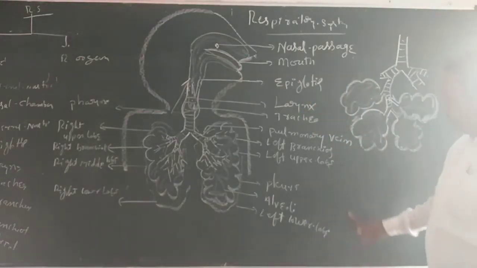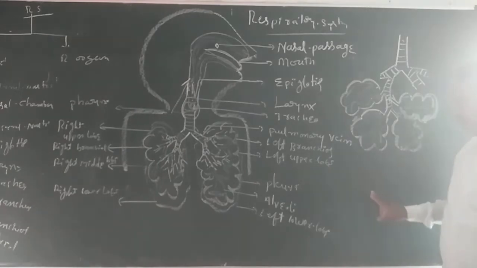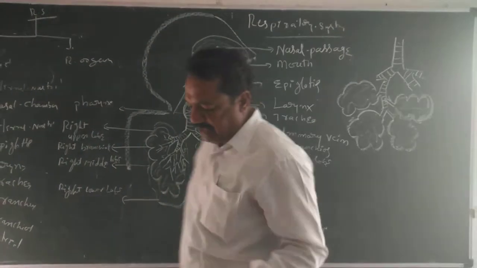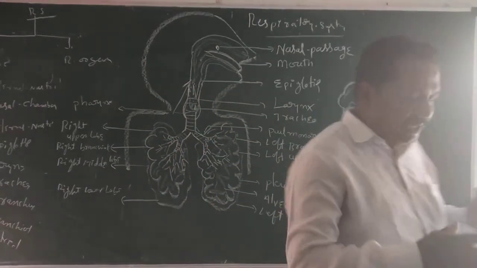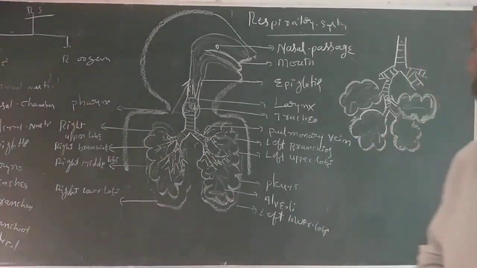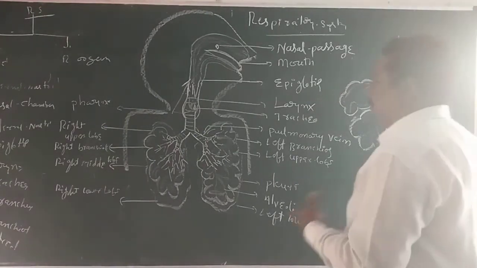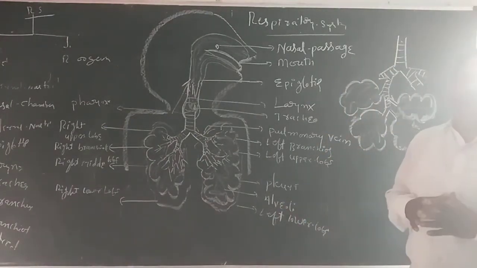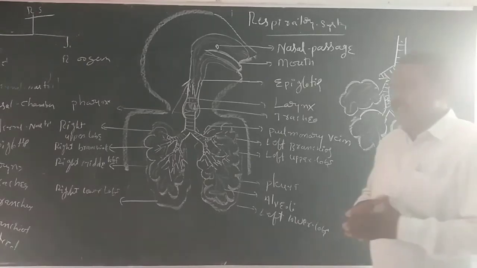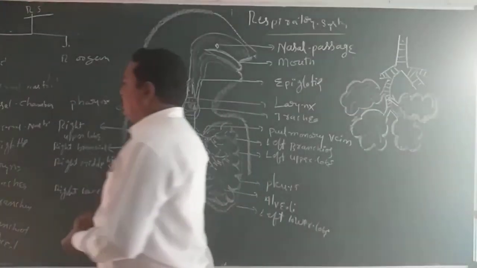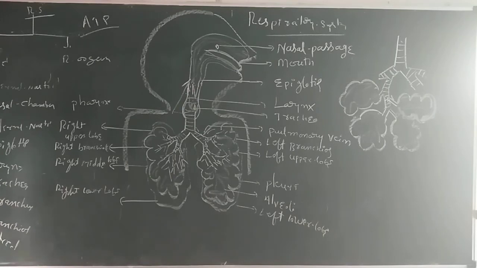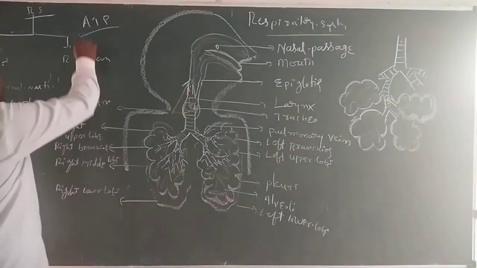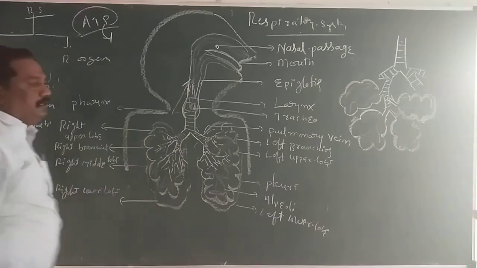Finally the respiratory gases, especially oxygen, now enter into the cell. After entering, the third phase goes on. That is called cellular respiration. Cellular respiration is further divided into three main subphases: glycolysis, Krebs cycle, and electron transfer. Through these three different phases, finally the energy is liberated. This energy is present in the form of ATP, adenosine triphosphate. That's why ATP is called the cellular currency of energy.